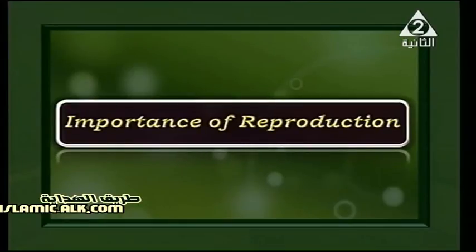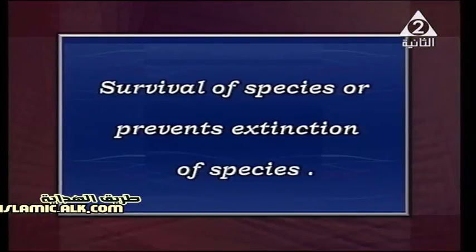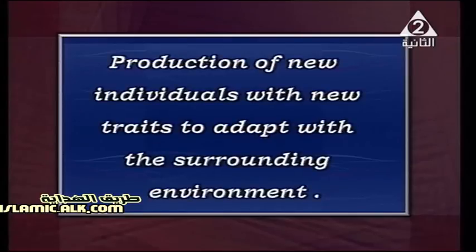Importance of reproduction in living organisms. We have different importances for reproduction. Like what? Like survival of species, or preventing extinction of species. Extinction means they are dying out, like dinosaurs, which absolutely disappeared. This is the meaning of extinction of species. And also production of new individuals, new offspring with new traits to adapt with the surrounding environment.